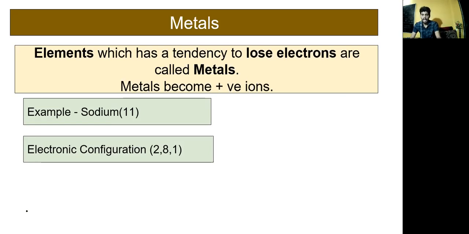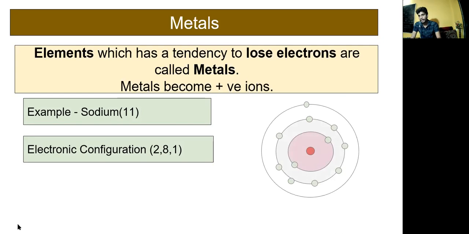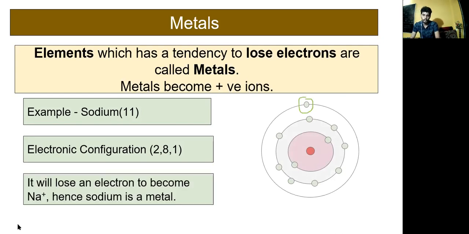For sodium to become stable by acquiring the configuration of a noble gas, it would need to accept seven electrons, but this is not possible. So if it donates the one electron, it becomes configuration 2,8, and becomes stable by itself by losing the electron. This is how the electron is donated. Why is sodium a metal? Because it donates. Who has the tendency to donate electrons? Metals. This is how we categorize the metals.